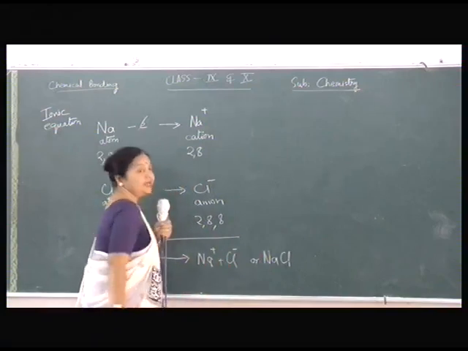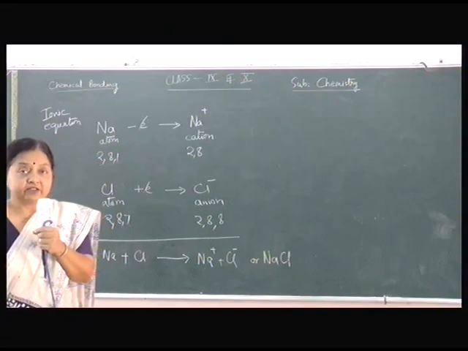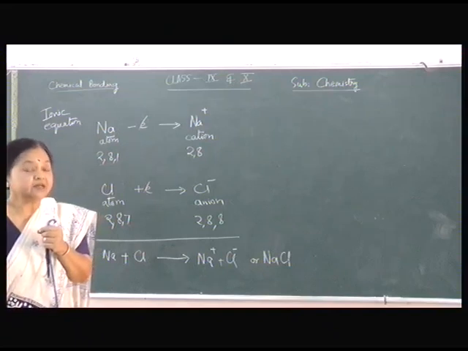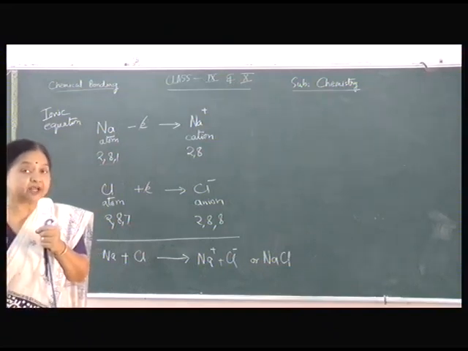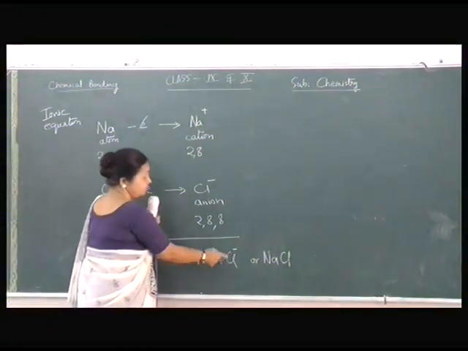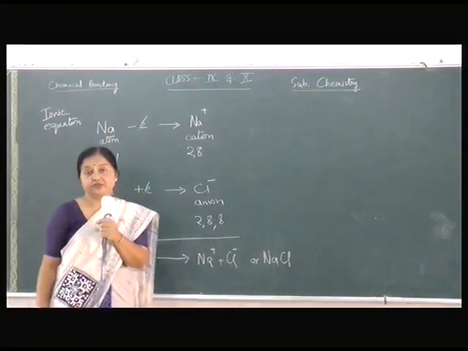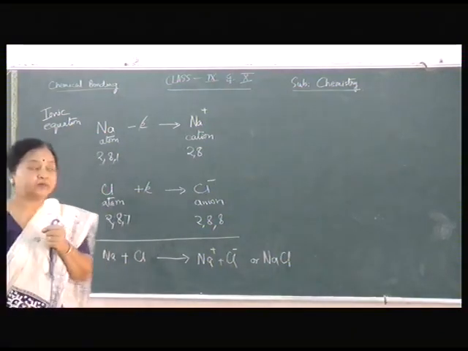There exist electrostatic forces of attraction, or Coulombic forces of attraction, between this Na plus and Cl minus. This electrostatic force of attraction between the anion and the cation is called the electrovalent bond.